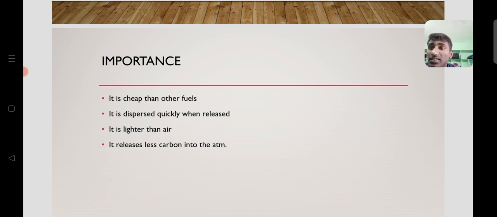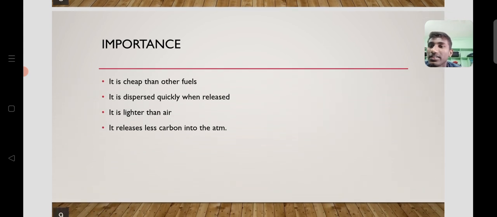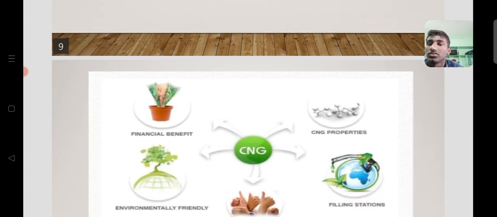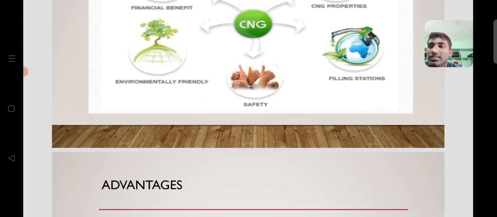Nowadays, we can see the rates of petrol and diesel have risen. Instead, if we use CNG, it reduces the cost, and mostly it is free of environmental pollution. So you can see CNG used for safety, environmentally friendly benefits, CNG properties, and filling stations.